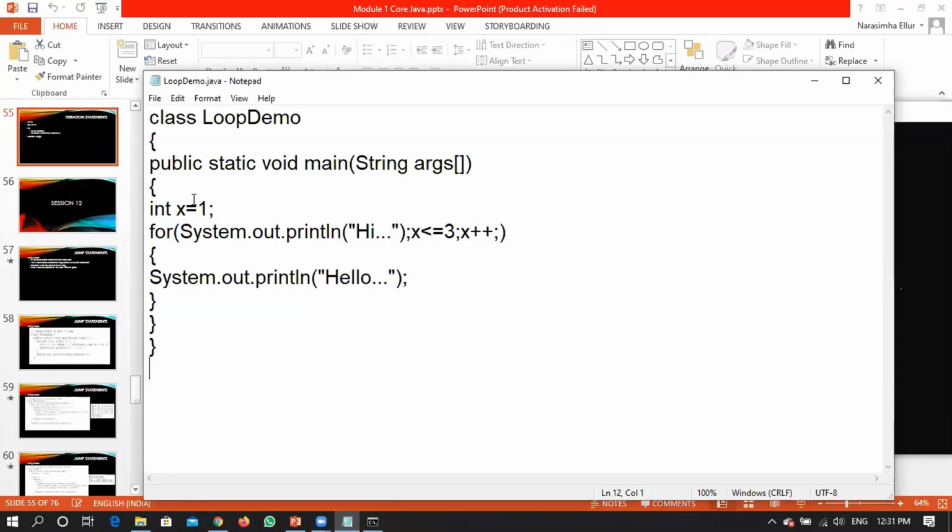X has been initialized to 1, right? Under the initialization section, I am writing a System.out.println statement saying hi, right? So this is the initialization part. Then I am checking X is less than or equal to 3. Then I am performing X++. Within the loop, I have written something called hello. Is it valid? Think. If it is valid, what might be the answer?